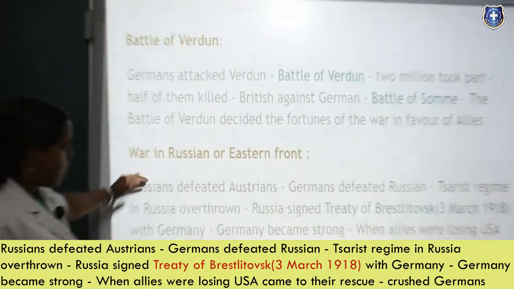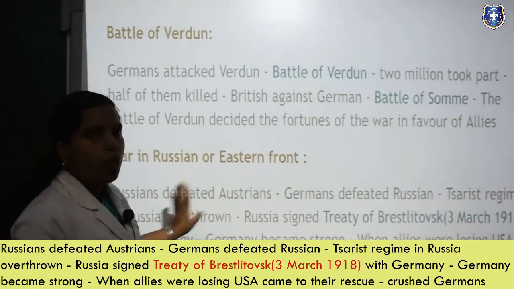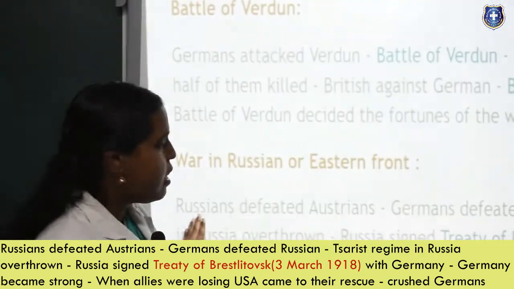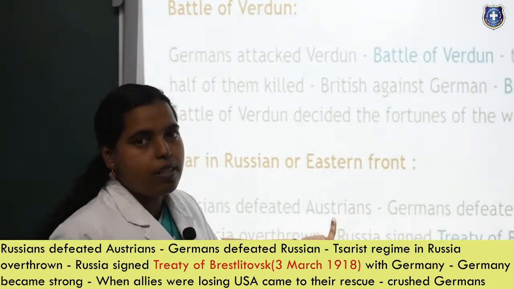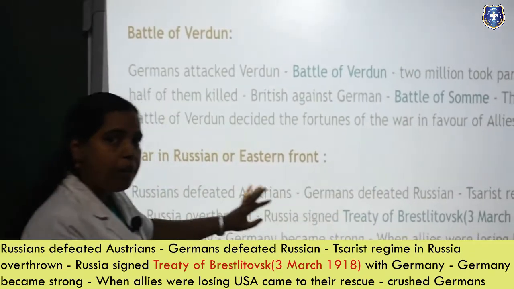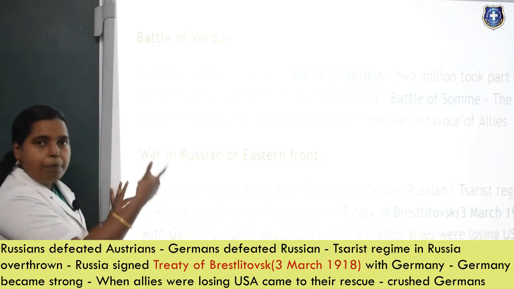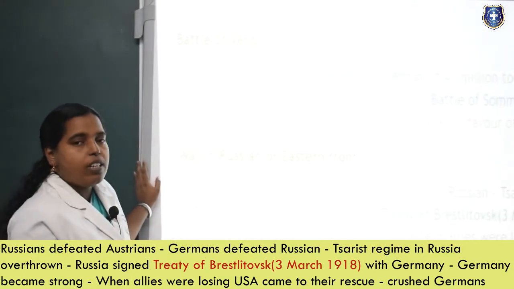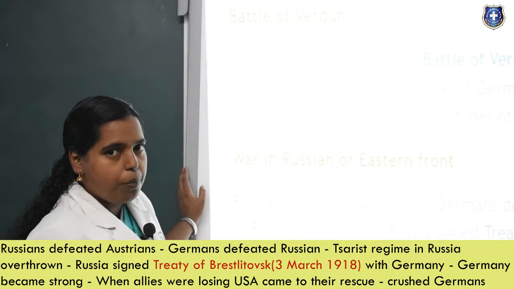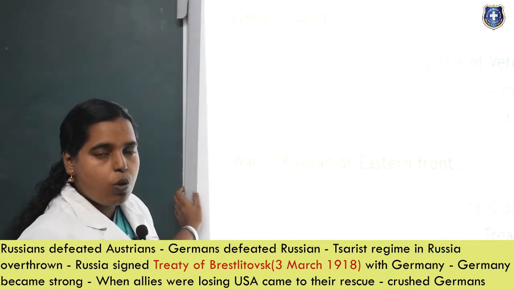The next one, the War in Russia or Eastern Front. The Russians defeated the Austrians. You all know Russia is part of the Allies and Austria is part of the Central Powers. So they are defeating, but the one coming and defeating Russia is Germany. We saw in the previous slide that the Russians did not have well-armed, well-equipped military forces, and well-trained soldiers were not there.